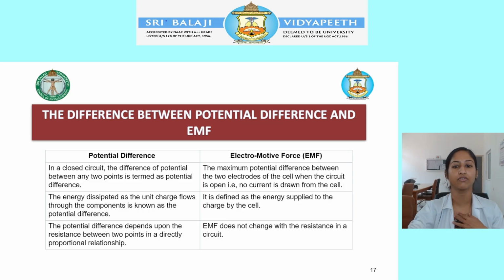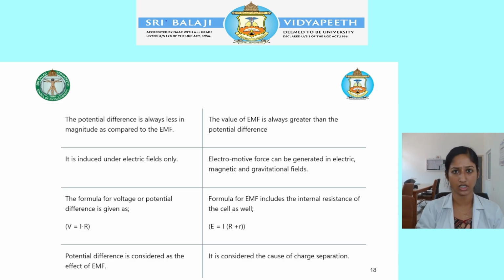Another difference is that the potential difference depends on the resistance, in a directly proportional relationship. But the EMF does not change with the resistance of the circuit. The potential difference is always lesser than the EMF, while the electromotive force value will be higher. The potential difference works under the electric field, but EMF works under the electric, magnetic and gravitational fields. And the potential difference is considered the effect of EMF, which is the cause of the charge separation. So this is the difference between the potential difference and the electromotive force.